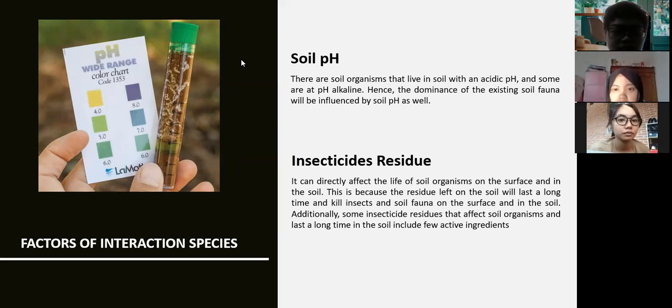It can directly affect the life of soil organisms on the surface and in the soil. This is because the residue left on the soil will last a long time and kill insects and soil fauna on the surface and in the soil. Additionally, some insecticide residues that affect soil organisms and last a long time in the soil include a few active ingredients.